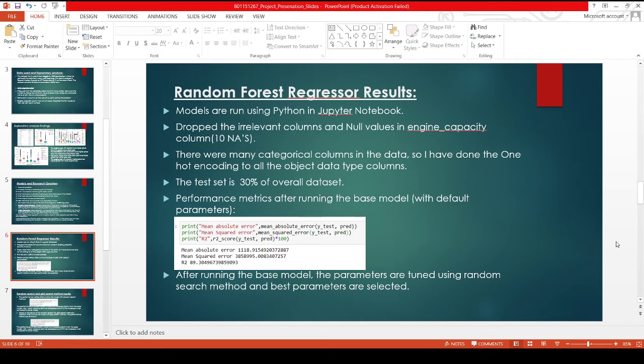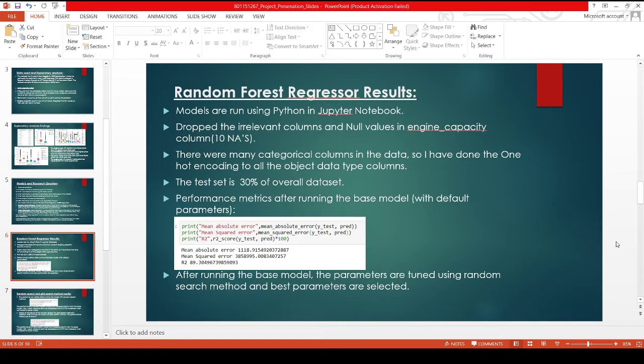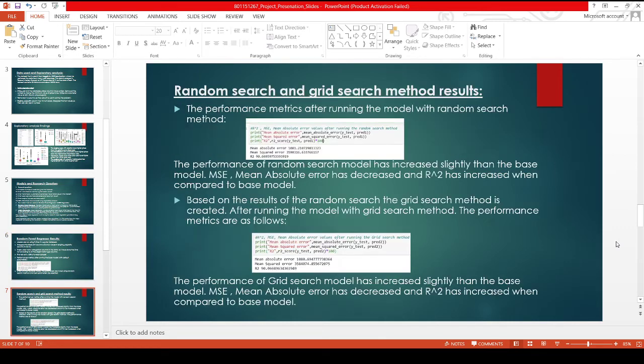I tuned the parameters using a random search method and a grid search method. Random search is used because it randomly chooses a combination of parameters, which reduces computational time compared to grid search. After tuning the parameters with random search, I got a mean absolute error of 1081 and an R square of 90.04. When you compare these values with the base model, there is a slight decrease in the mean absolute error and a slight increase in the R square value.